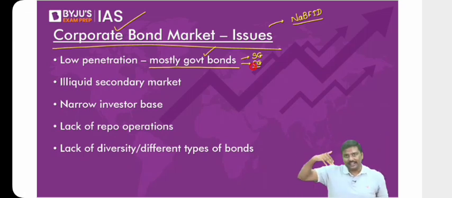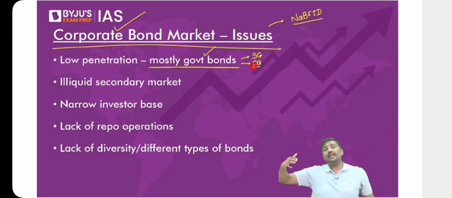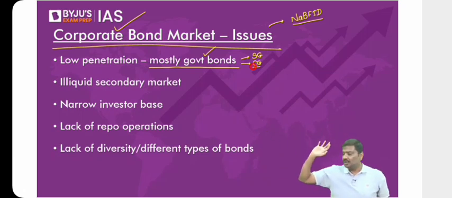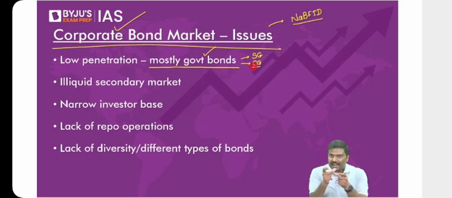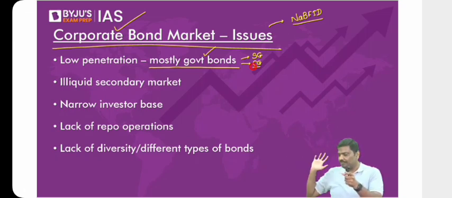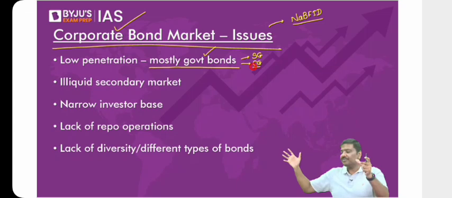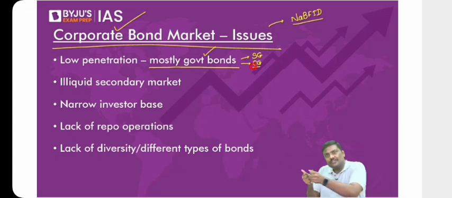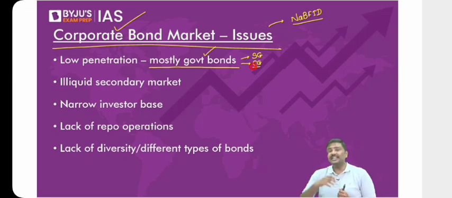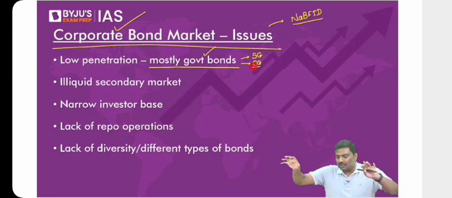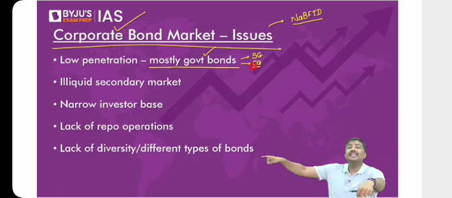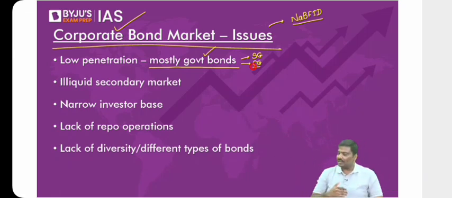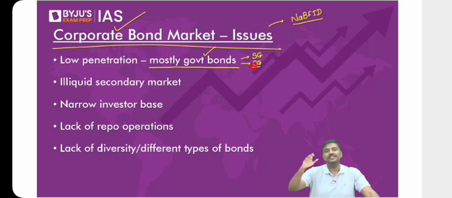But if you look at the Western markets, in the corporate bond market they issue a lot of bonds. In fact, in many countries such as USA, the companies issue much higher than what the government does. Why is that important? The corporates will find it very difficult to always rely upon the banking sector to borrow. We have discussed asset liability mismatch, etc. You want the corporates to borrow from the market, invest, and promote growth in the economy. But in a country such as India, corporates mainly borrow from the banking sector. Is it a good way to borrow in a country such as India? The answer is no. They should be more dependent on the bond market, external market, rather than being dependent only on the banking sector. I hope you understand. So we need to ensure that the corporate bond market will develop more and more, so that more and more corporates will borrow and invest. That is point number one.